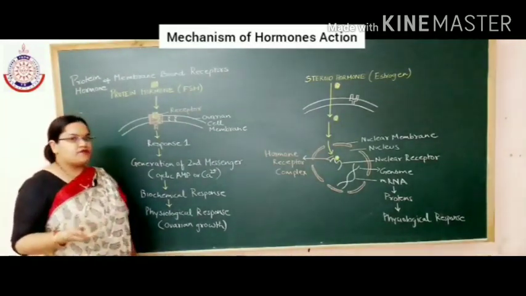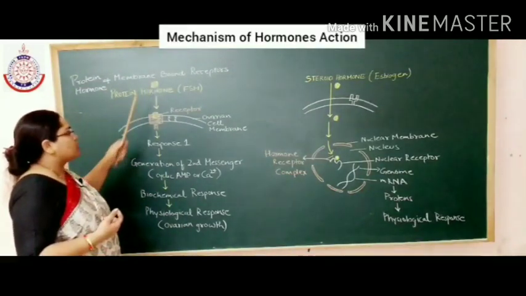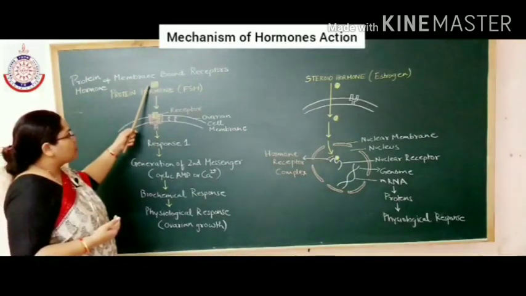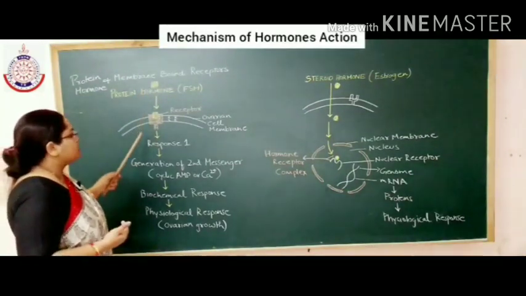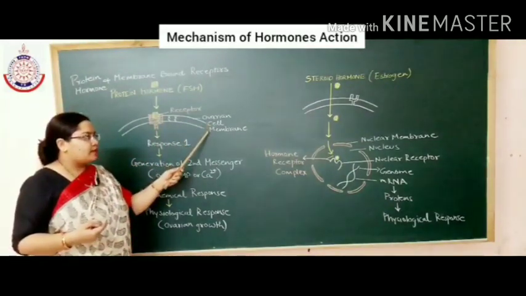When the blood which contains follicle stimulating hormone reaches the ovaries in the case of a female, then this hormone binds with the receptors present on the ovarian cell membrane.